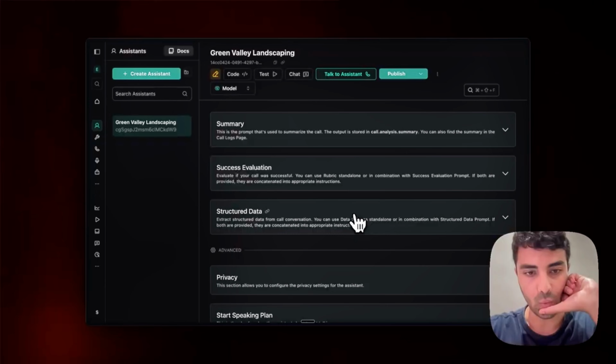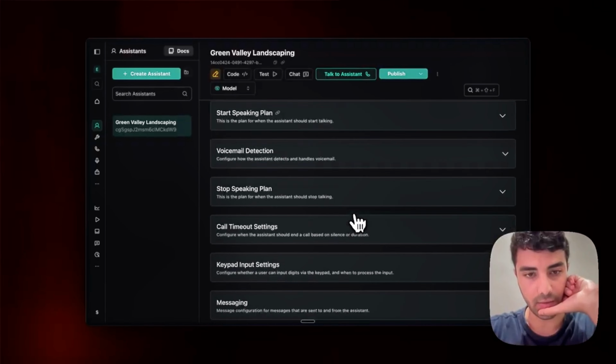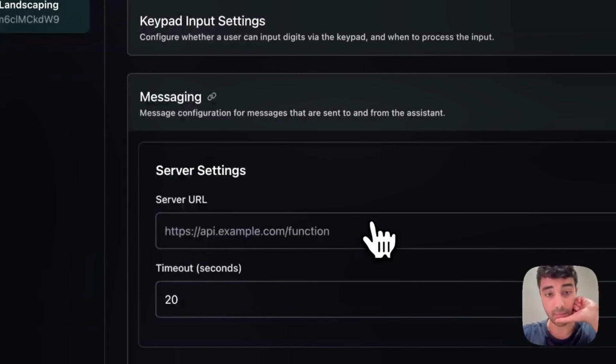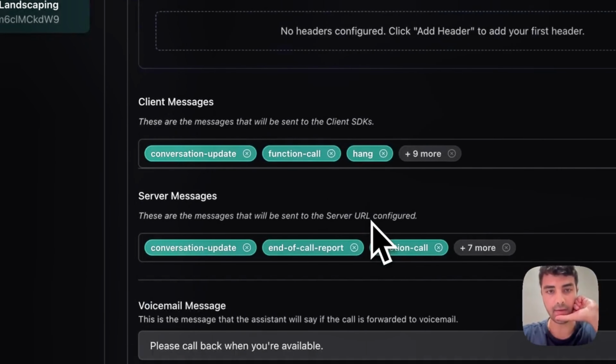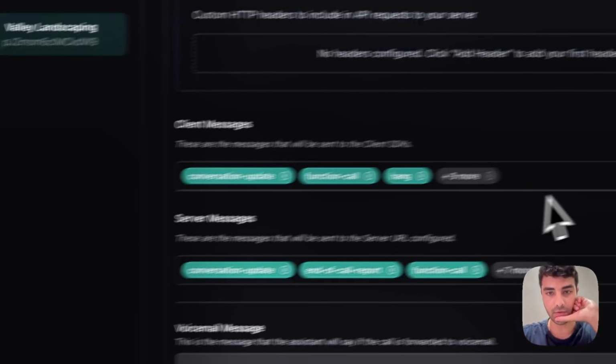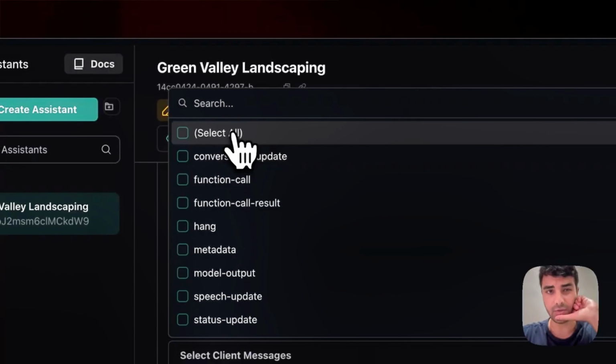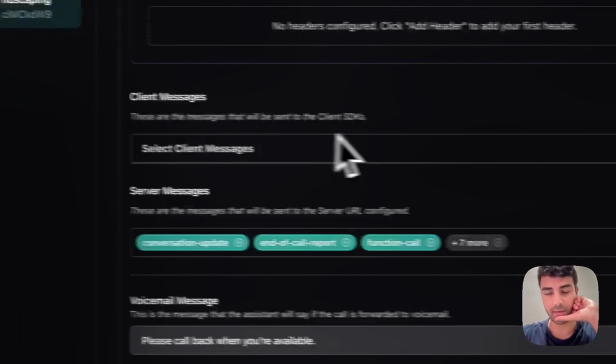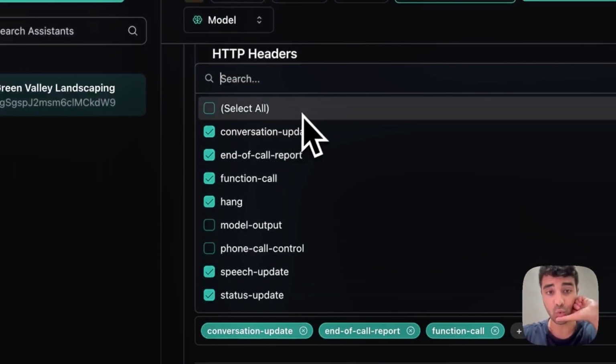And then what is essential is going all the way down and going into messaging. When it comes to client and server messages, we really don't need any client messages. So I selected everything and removed everything. When it comes to the server messages, here, let's select it and deselect it.